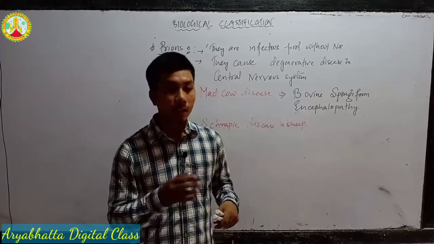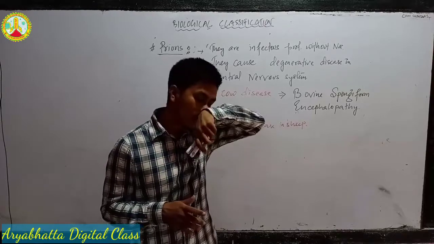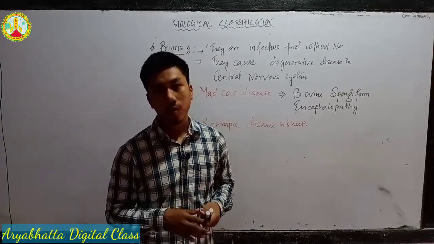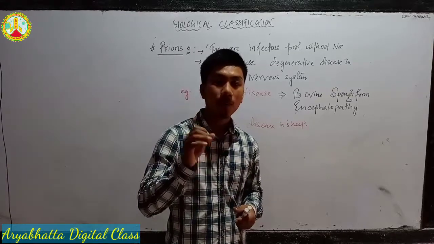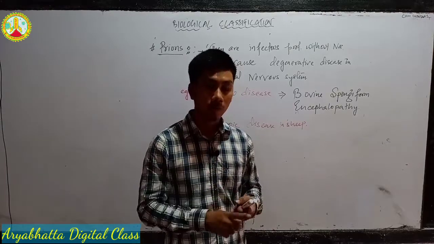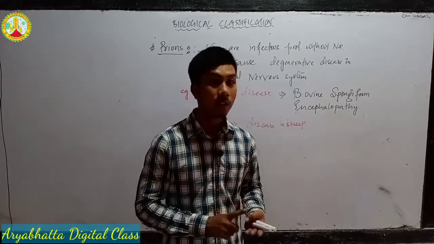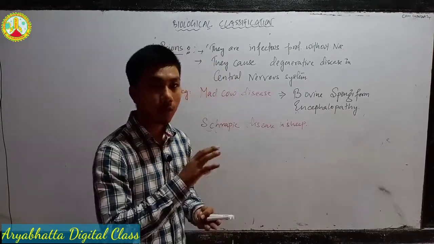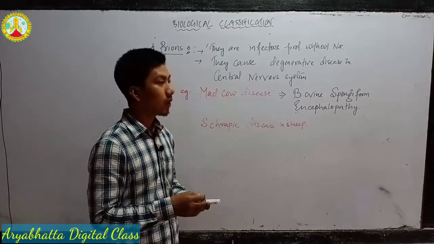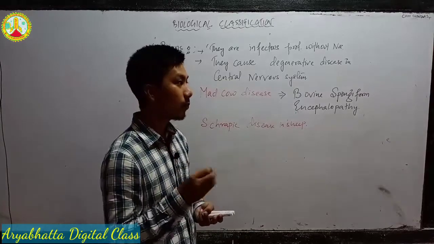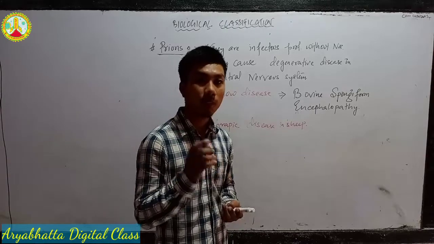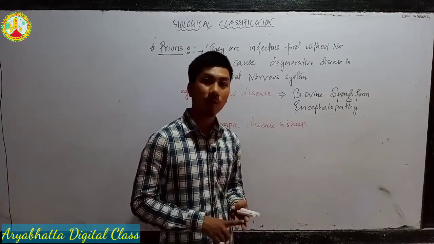Then comes another, the three kingdom system of classification given by Ernst Haeckel. He proposed the kingdom Protista, under which he kept all unicellular eukaryotic organisms, for example dinoflagellates, diatoms, euglena. Then comes the four kingdom system, where H.F. Copeland proposed the new kingdom Monera, where he kept all prokaryotic organisms like eubacteria, archaebacteria, mycoplasma.